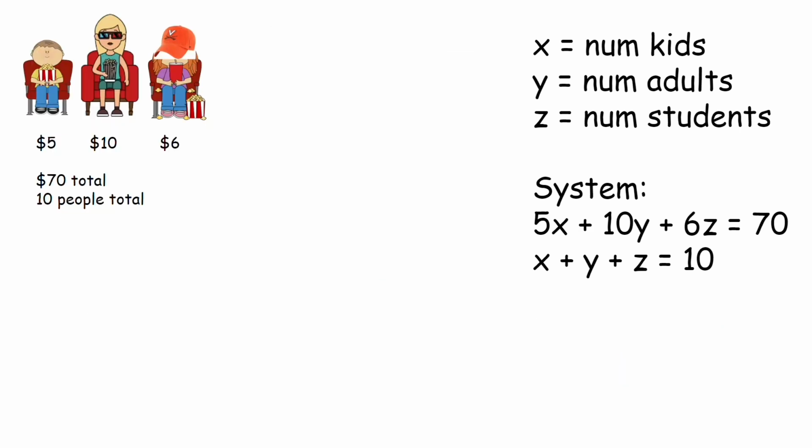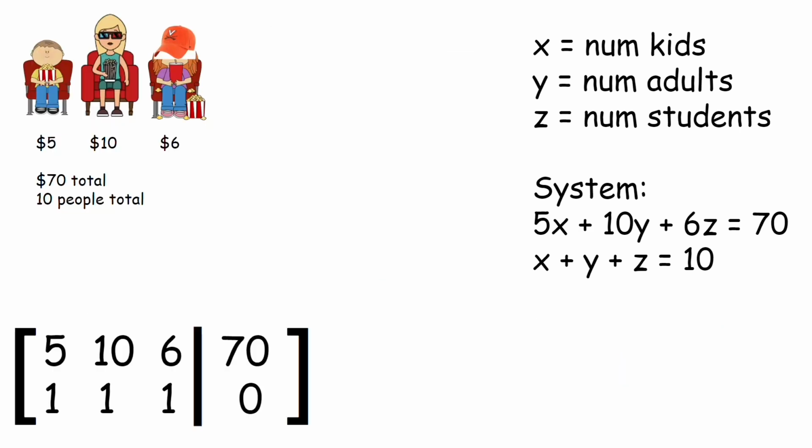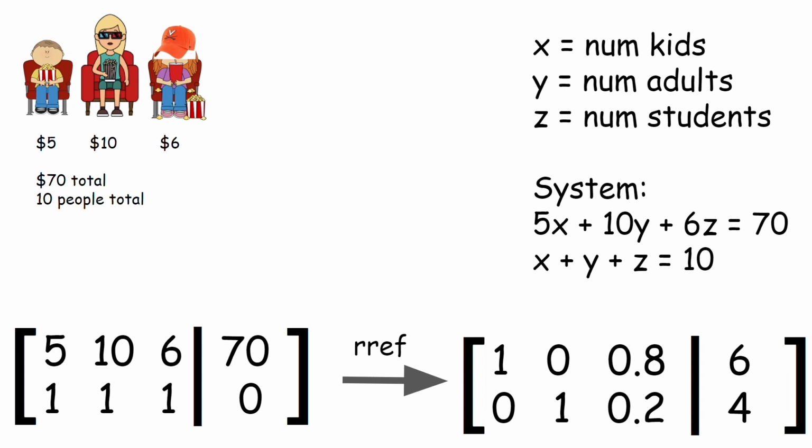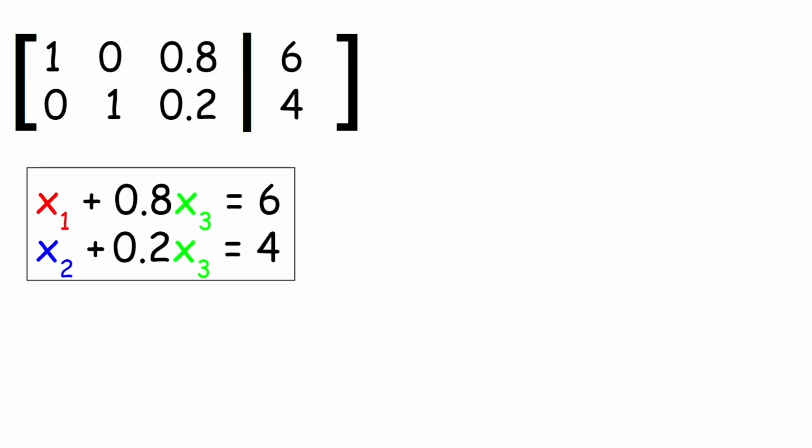Well, once again, we have our constraints, we got our systems of equations. We can set this up as a matrix, but this time it's a 2x4 matrix instead of a 2x3. We can REF it, and now we have this matrix here. Okay, so what is this matrix saying? This matrix is saying x1 plus 0.8 x3 is 6, and x2 plus 0.2 x3 is 4. So basically, any set of x1, x2, x3 that satisfies both of these will be a solution to our question.